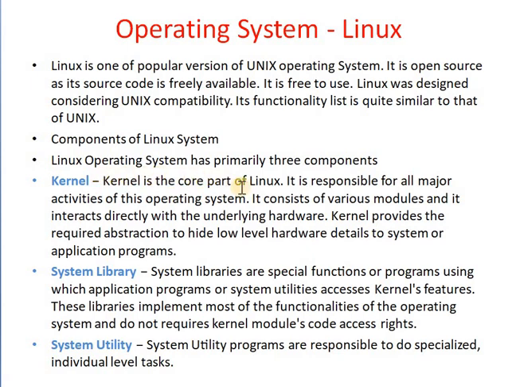Kernel is the core part of Linux and it is responsible for all major activities of this operating system. It consists of various modules and interacts directly with the underlying hardware, and the kernel provides the required abstraction to hide low level hardware details from the system or the application programs.